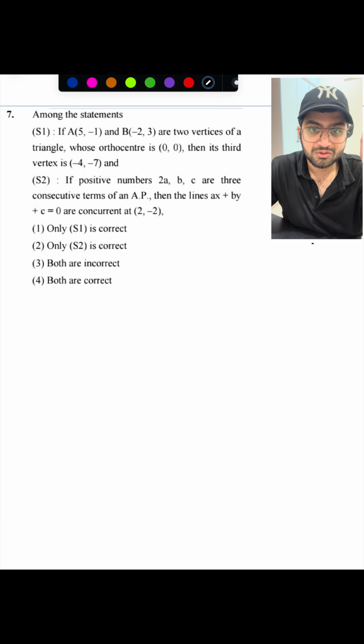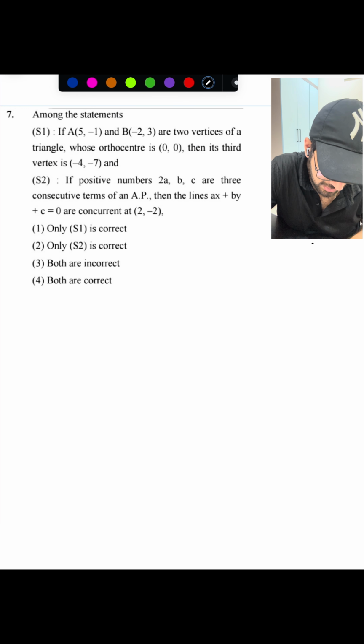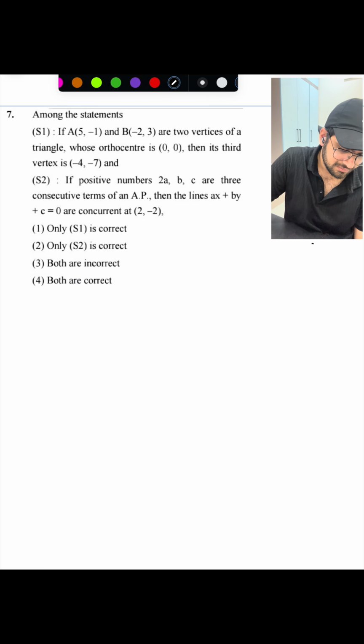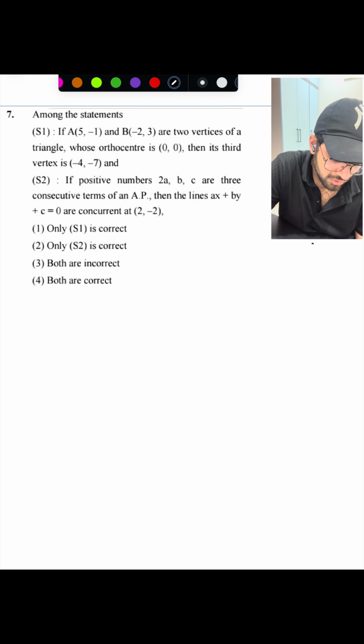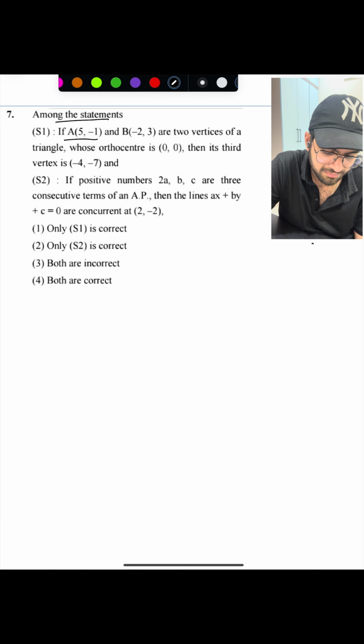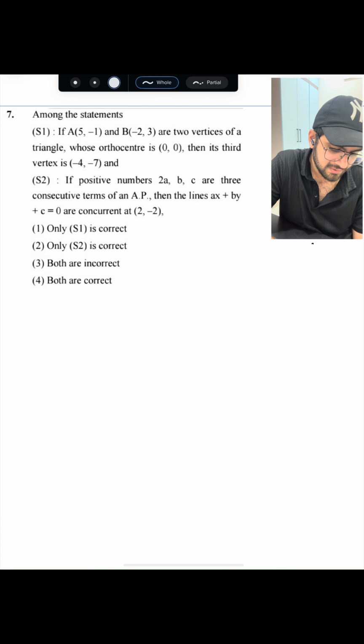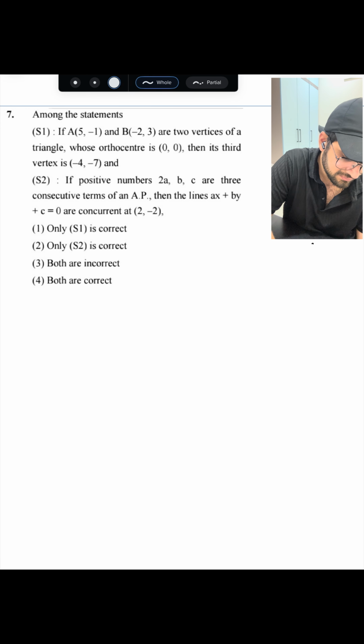It is a statement question. In this January session, a good number of statement questions were given. So let's see what the question is. Statement one: A of 5 comma minus 1 and B of minus 2 comma 3 are two vertices of a triangle whose orthocenter is 0 comma 0. Then its third vertex is. So two vertices are given, the orthocenter is given, and they are asking for the third vertex.